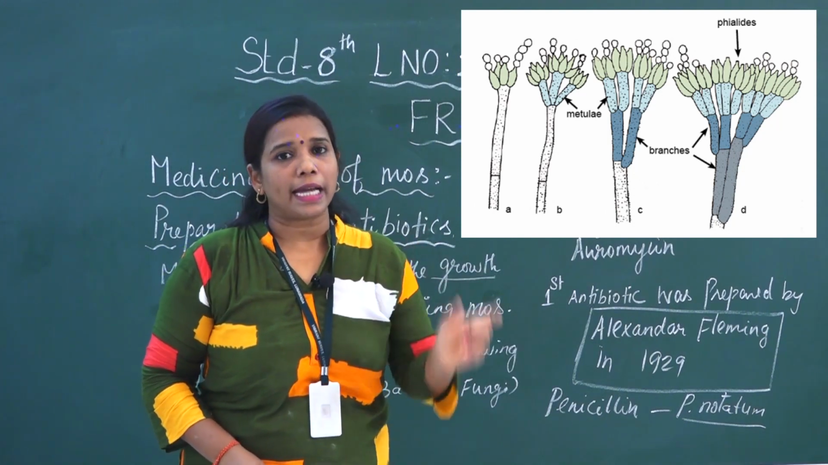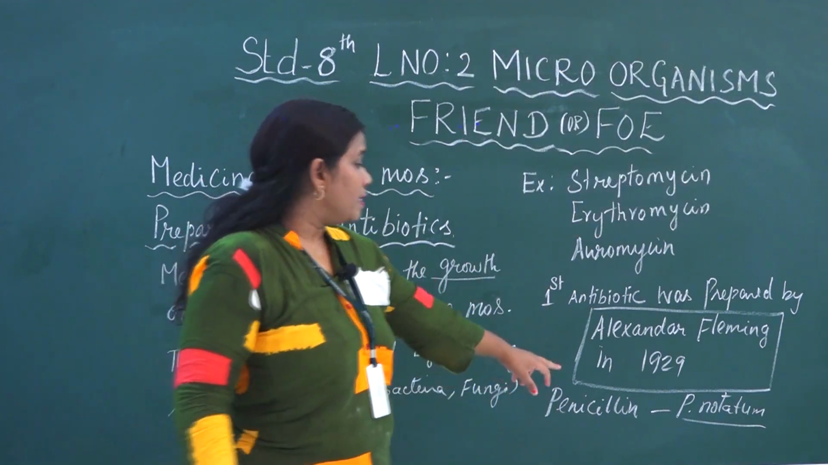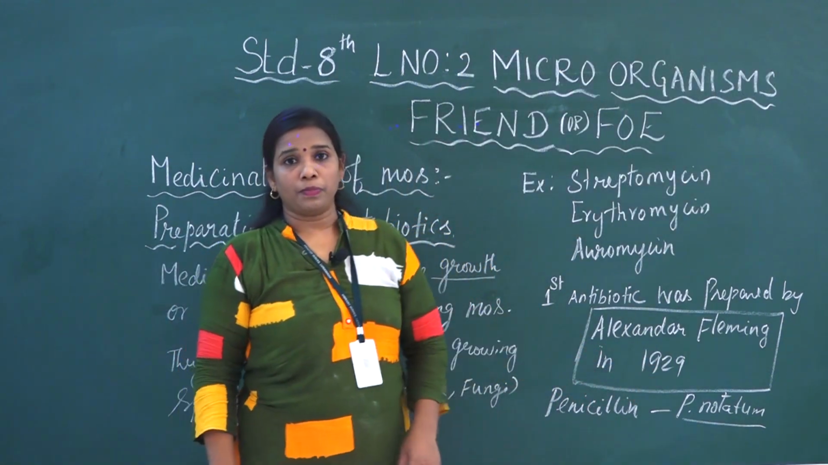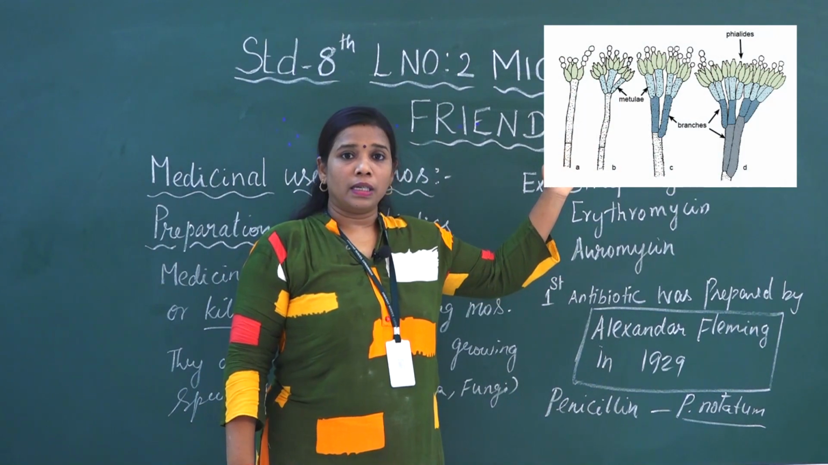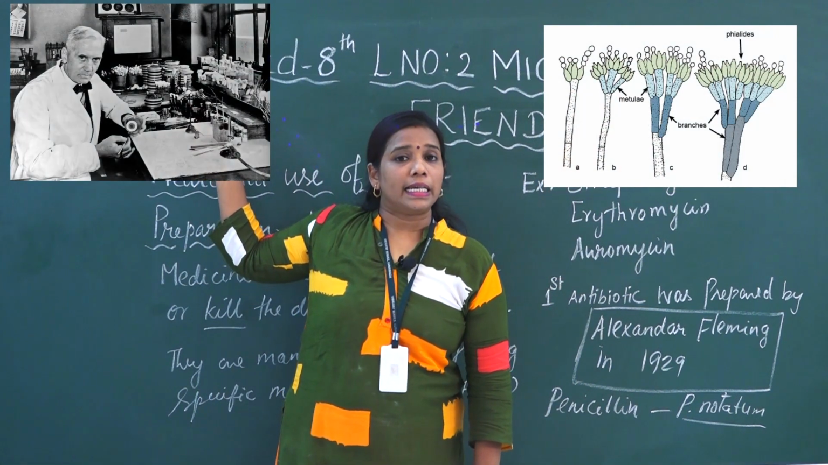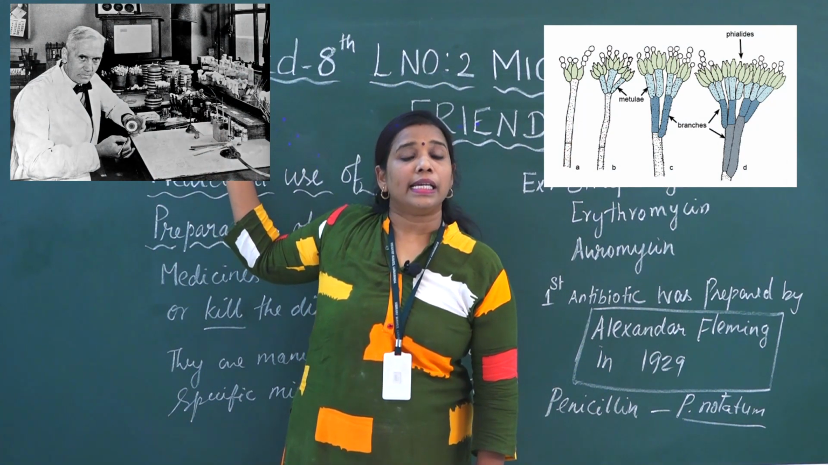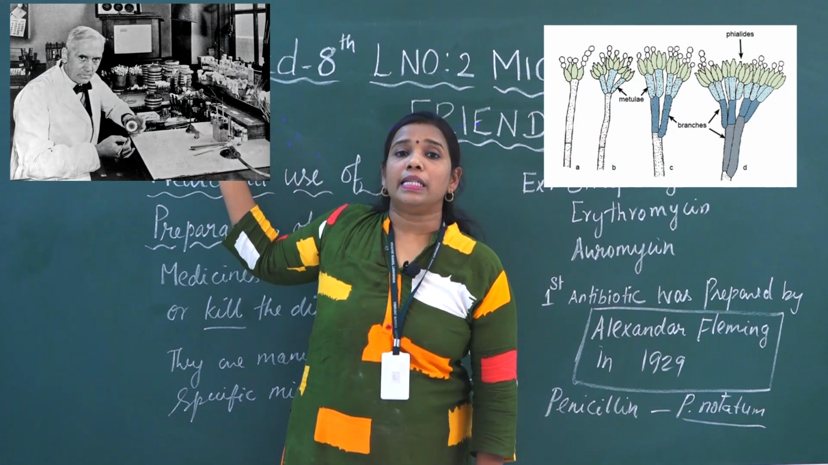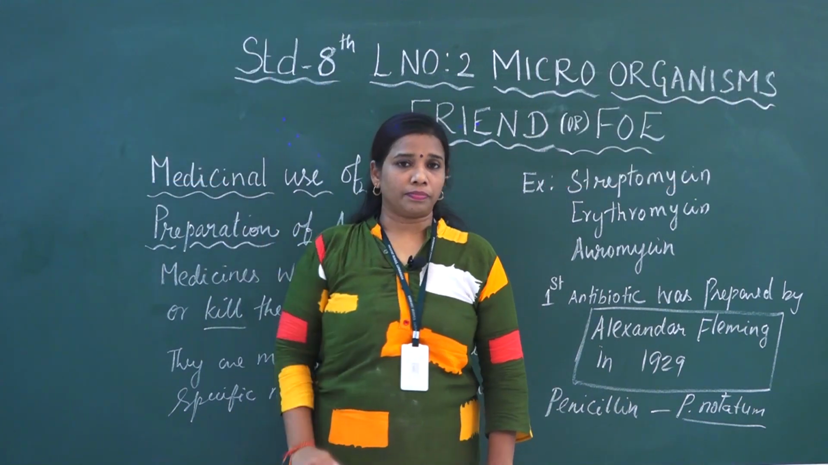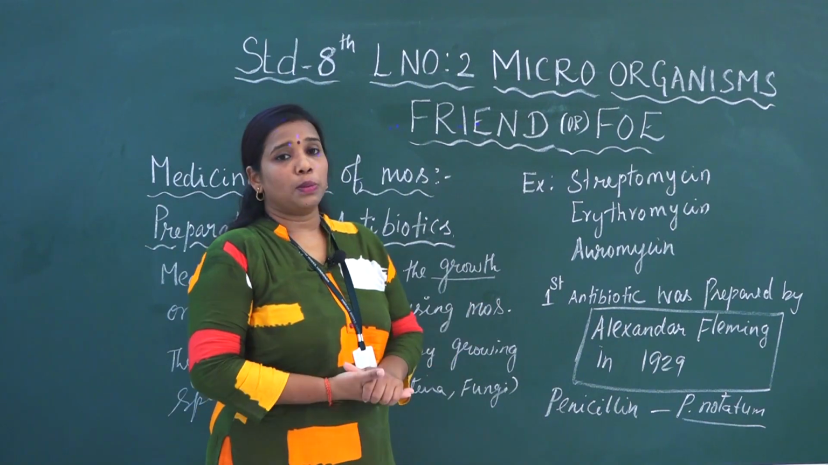Penicillin is the first antibiotic prepared from Penicillium notatum. So Penicillium notatum is a fungus. You can see the image. This is the scientist who prepared the first antibiotic. His name was Alexander Fleming. In the year 1929, he discovered the penicillin antibiotic. So this way we can prepare the antibiotic.